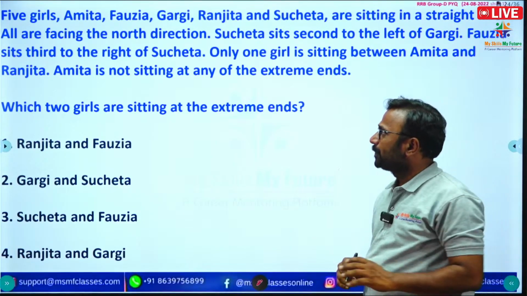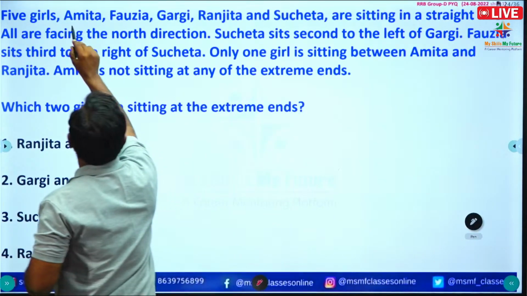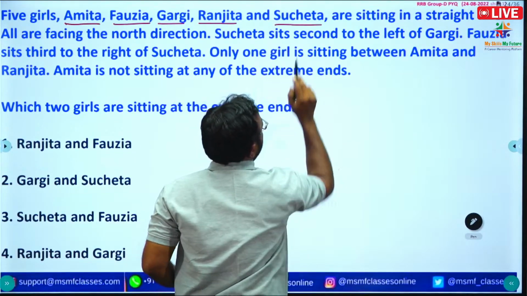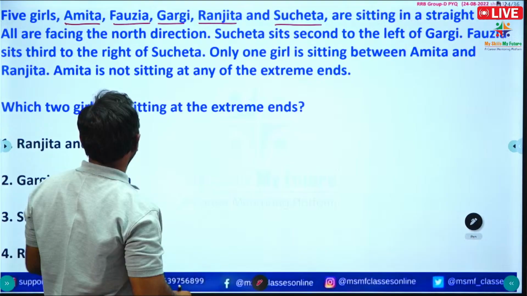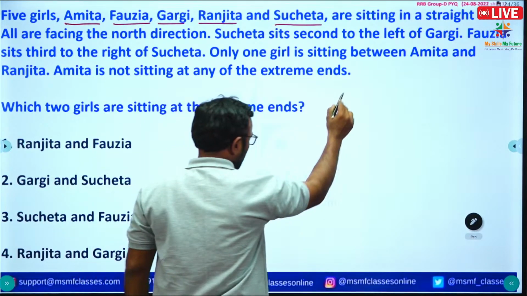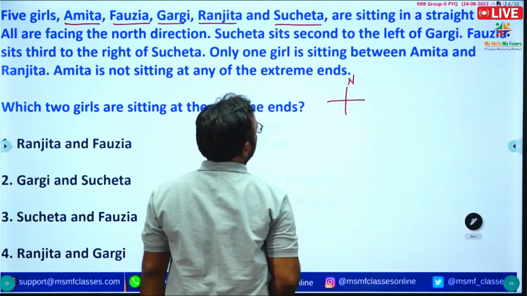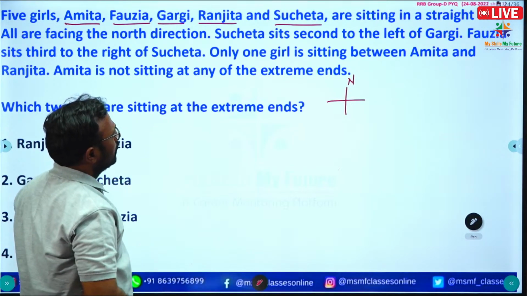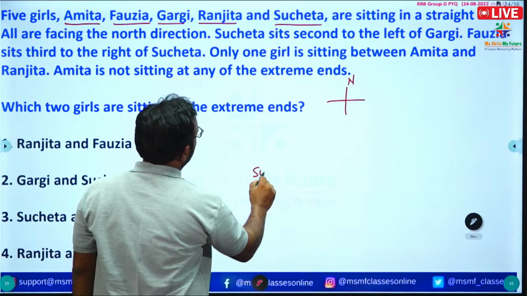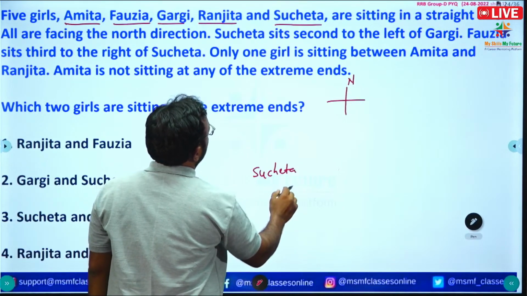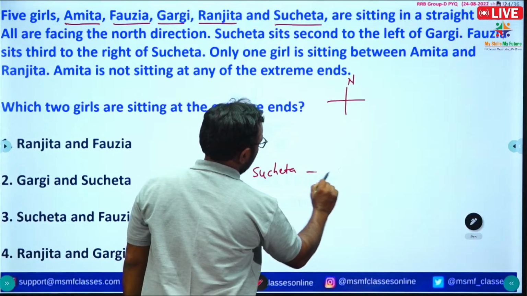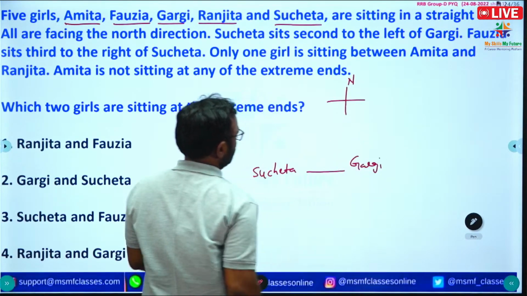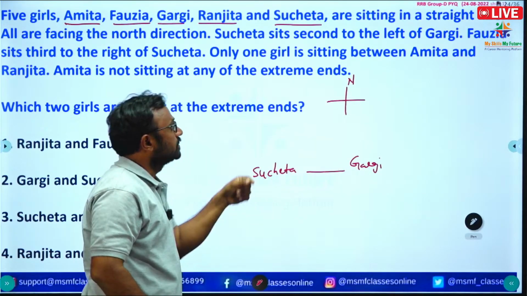See the question here. 5 girls, Amita, Fauzia, Gargi, Ranjita and Suchita are sitting in a straight line. All are facing north direction. Suchita sits second to the left of Gargi. Second to the left means this is the first left, second left. Suchita is here, Gargi is there.